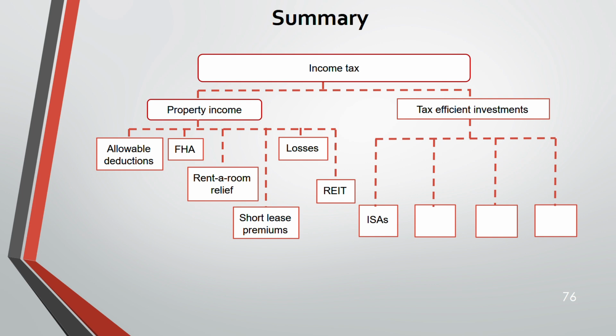Then individual savings account, up to 20,000 tax free, can transfer to spouse on death. EIS, SEIS, VCT, 30, 50, 30, and also some conditions, reinvestment relief, when the relief is withdrawn, impact on income tax, capital gains tax and inheritance tax. So make sure that after watching this lecture, you go and pick up your revision kit and start doing questions from it.